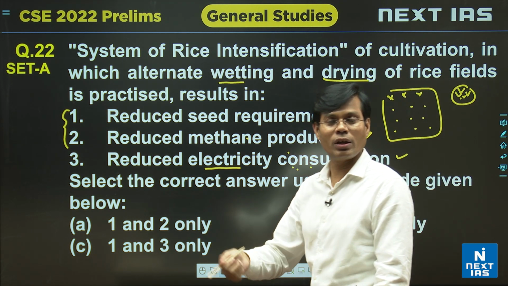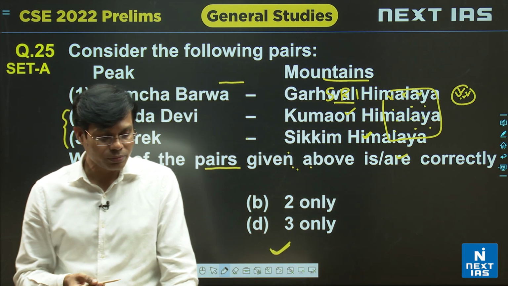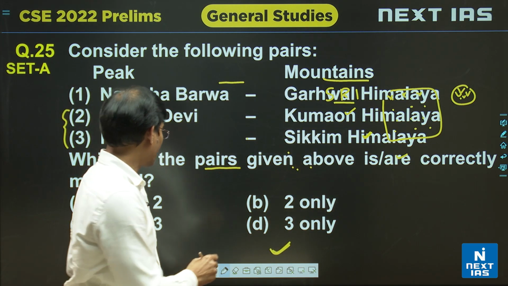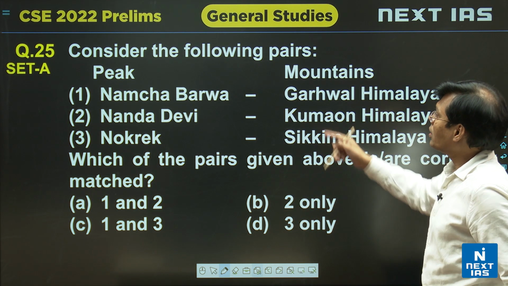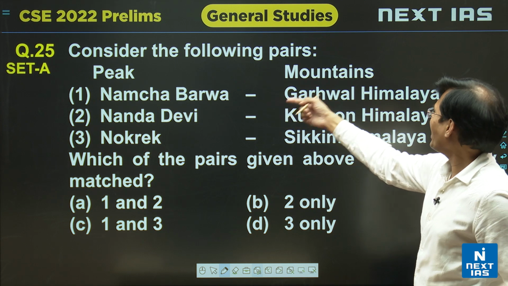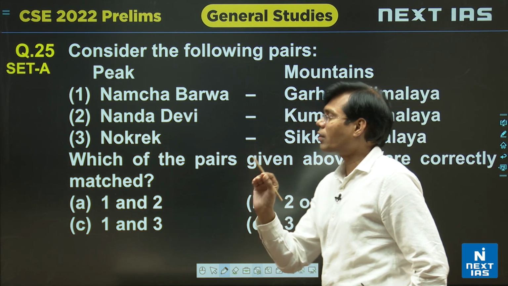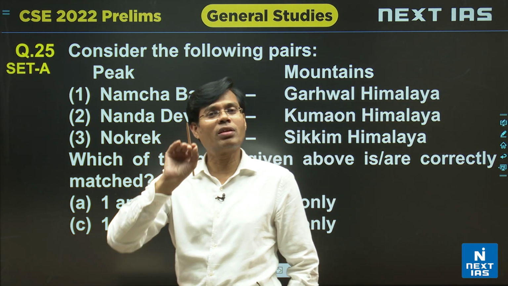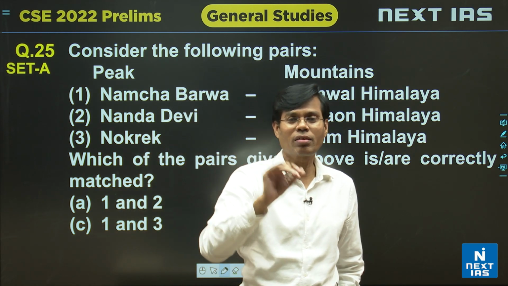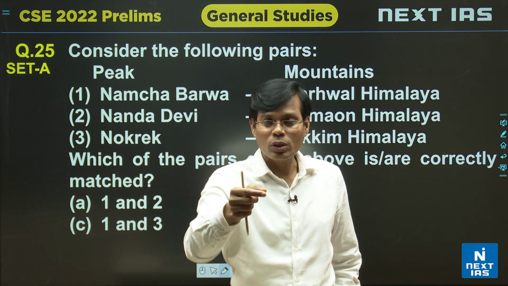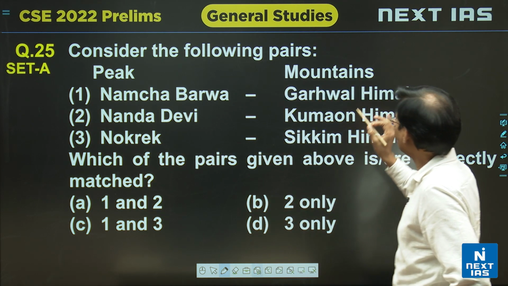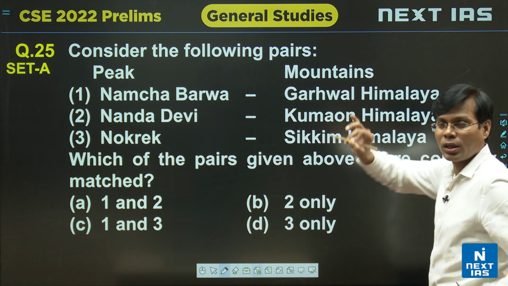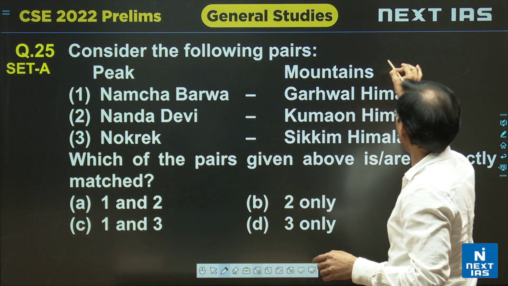Now the second question we see, that is a slightly easier one. The question is: consider the following pairs, peak and mountains. I would suggest that if any map based question is there, with peaks and mountains comparison, then don't take the risk here, rather draw a simple diagram. I am sure that if you draw this diagram in your question paper,